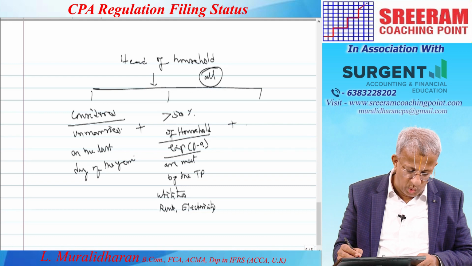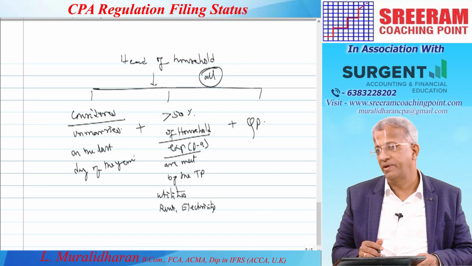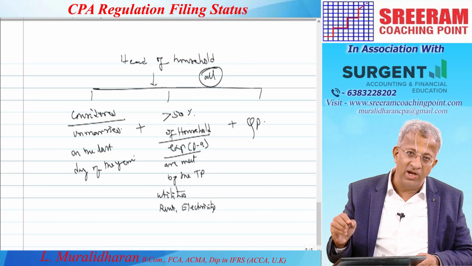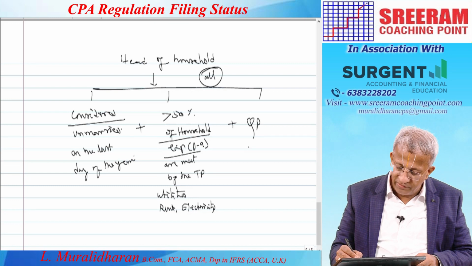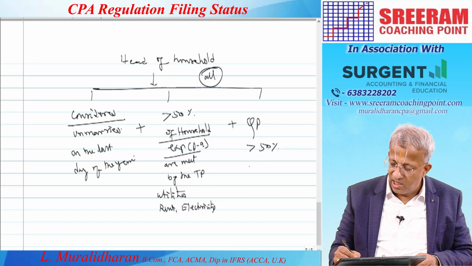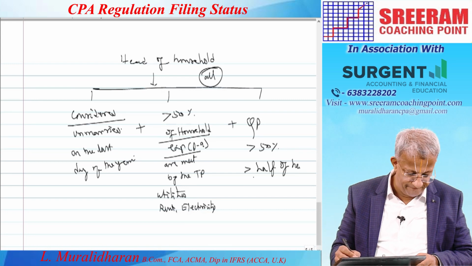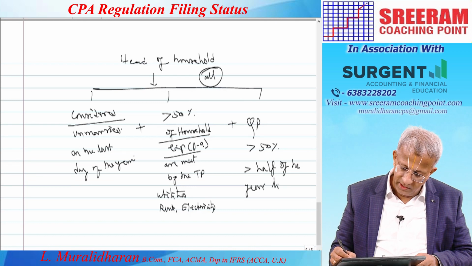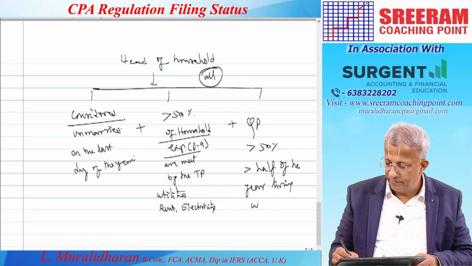Then what is the other one that you have? He is expected to have a qualified person, QP. He should have a qualified person living with him for more than 50%, that is more than half of the year. Living with him.